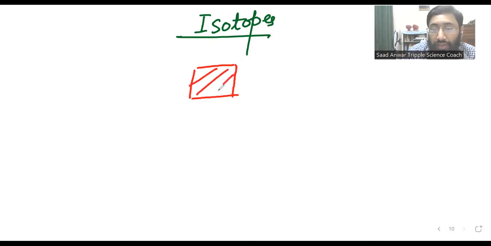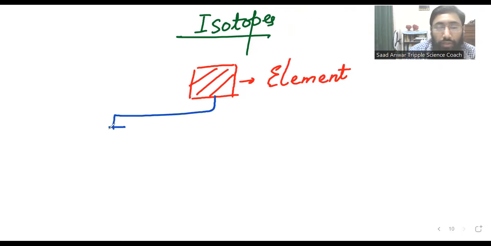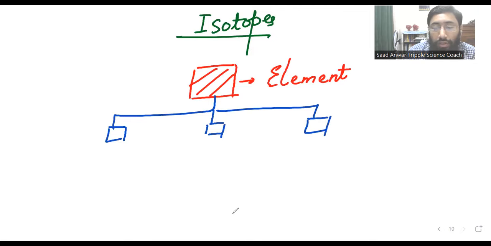Actually, this box is an element, and it has three smaller boxes.